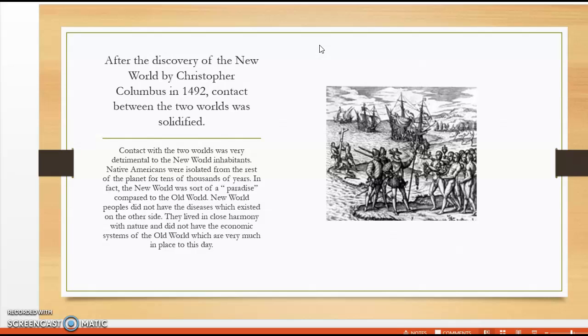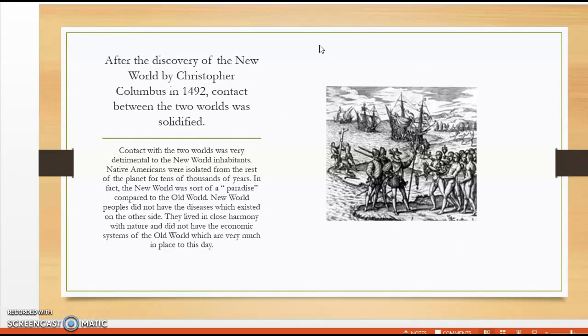Contact with the two worlds was very detrimental to the New World inhabitants. Native Americans were isolated from the rest of the planet for tens of thousands of years. In fact, the New World was sort of a paradise compared to the Old World. New World peoples did not have the diseases which existed on the other side.